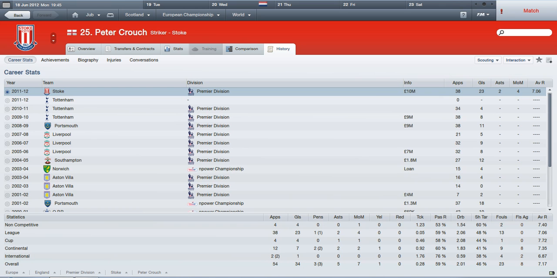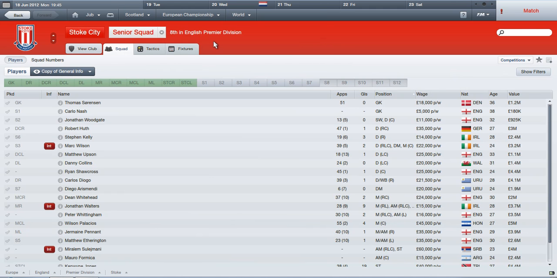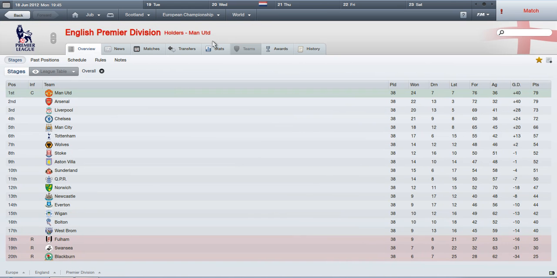How has that happened? Let me just show you real quick. I know I'm taking it away from the game here, but this is apparently what happened. David Moyes, by the way, which is really funny, is now the Stoke manager. I genuinely don't even know what's going on here. Man City finished 5th. Wolves finished 7th. Swansea got relegated. Fair enough with Blackburn. But what is going on with all this? Wolves, who got relegated, came 7th.